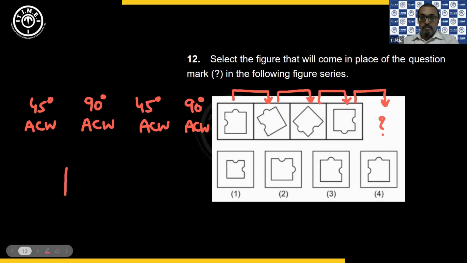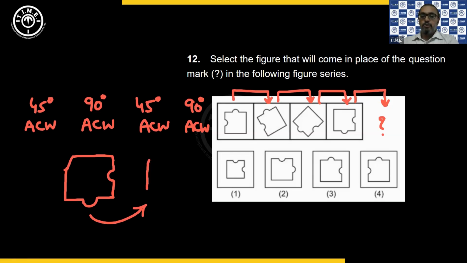So see, this is the image that we have. Now I need a 90-degree in anti-clockwise. So it is now going to be like this. Correct? So this is going to be my final figure. And that is available where? In choice 2. The choice 2 will be our answer.